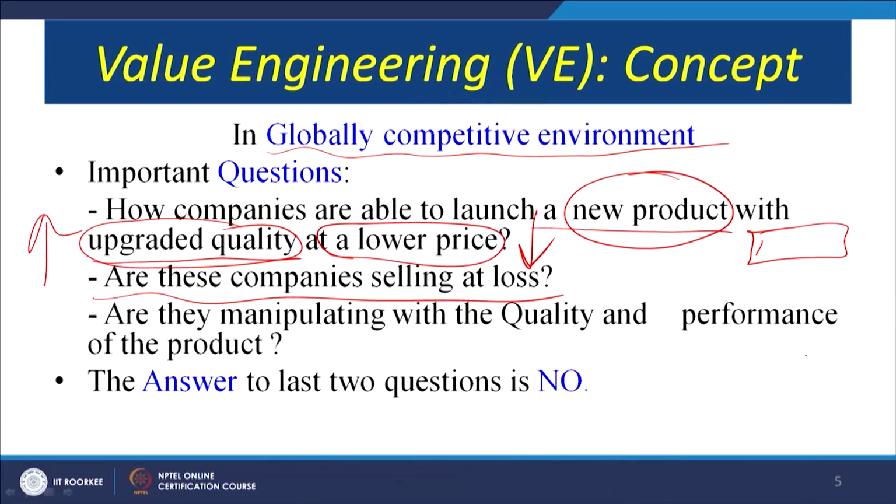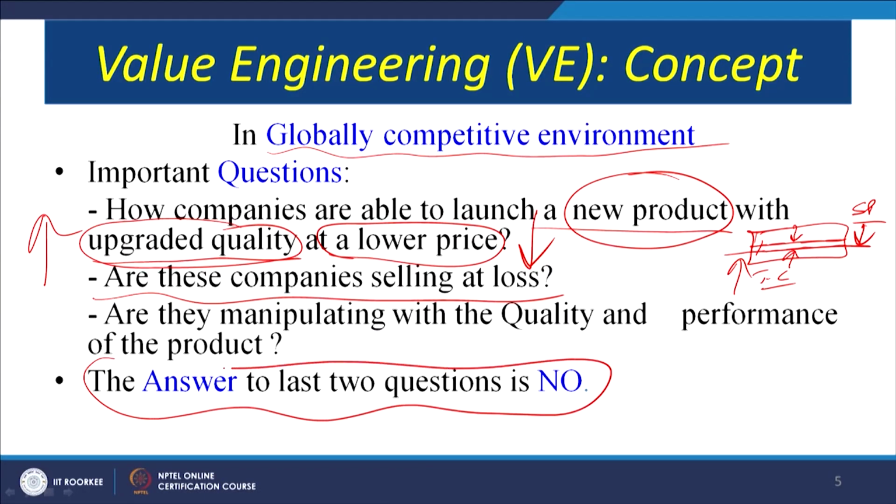In the last session we have seen how profit is calculated, and if you see the profit rectangle, quality has improved, which means the total cost to achieve that quality has gone up. The selling price has come down as per our rectangle. So it may be that the selling price is fixed here, and the total cost has already gone up. So are these companies selling at a loss? The second question: are they manipulating the quality and performance of the product? It may so happen that they are manipulating the quality to generate more profits. So we have to find answers to these questions.